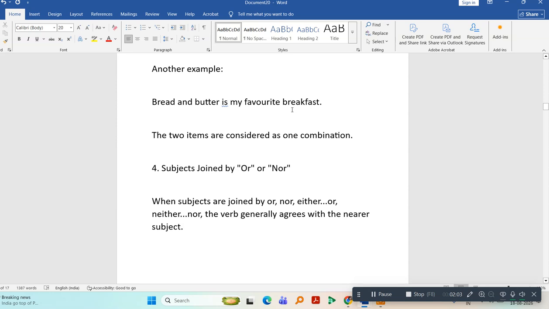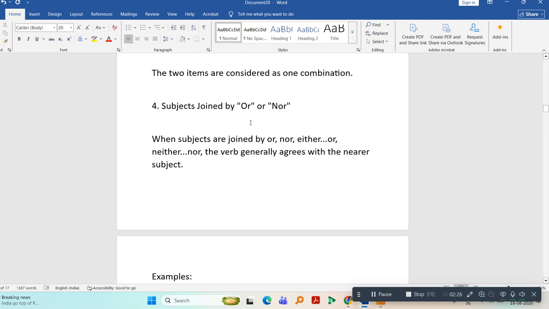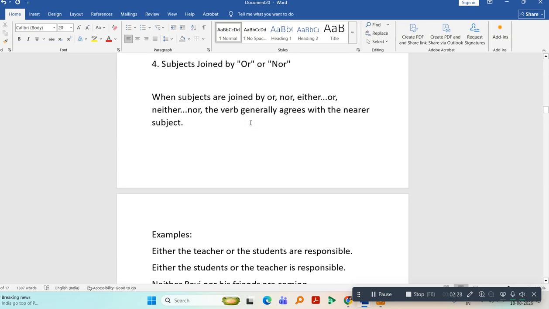Another example, bread and butter is my favorite food. Even though bread and butter are two different food items, it is a combination of two different types of food items. So it will have a singular verb. The two items are considered as one combination. When subjects are joined by or, nor, then you will use singular verb.